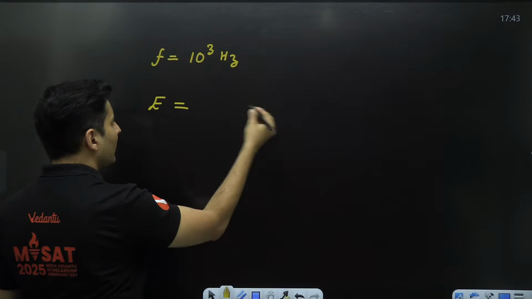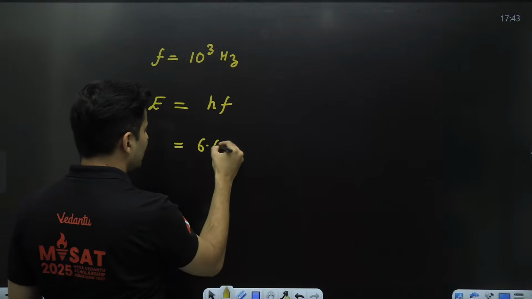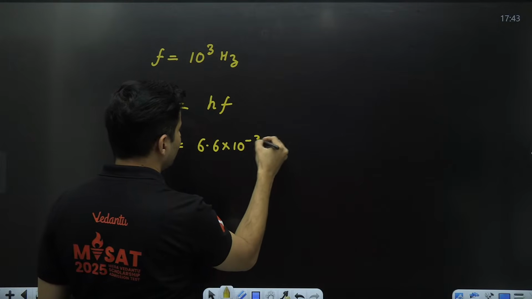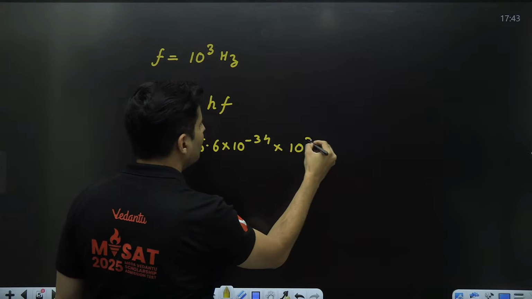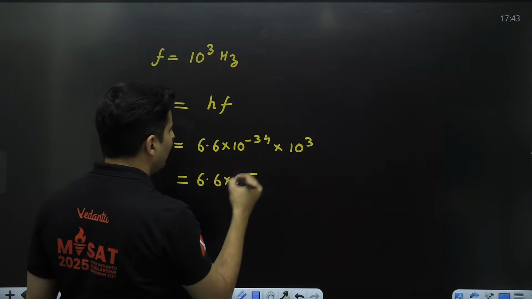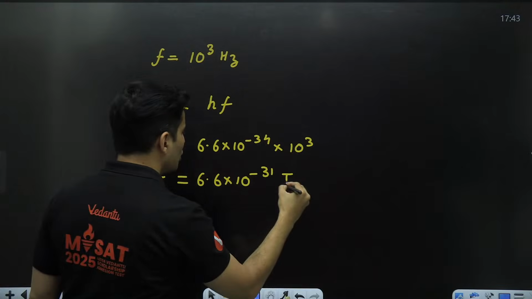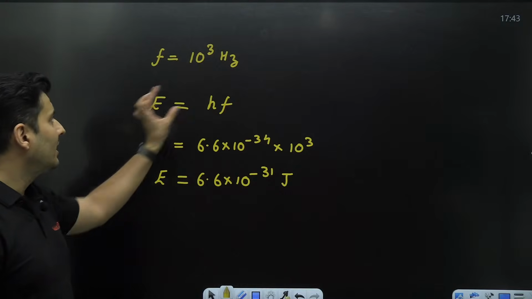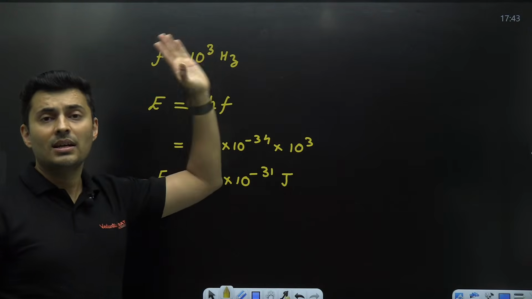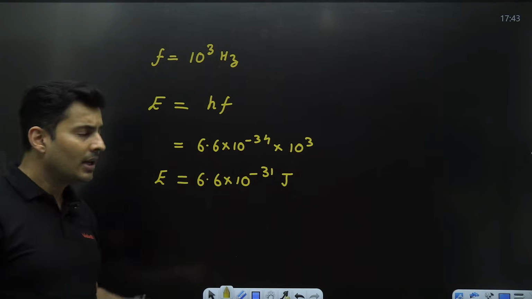Energy is nothing but hf. h is 6.6 into 10 to the power minus 34. Frequency is 10 to the power 3. So we get the energy as 6.6 into 10 to the power minus 31 joules, for that photon whose frequency is 1 kilohertz or 10 to the power 3 hertz. Is that right?